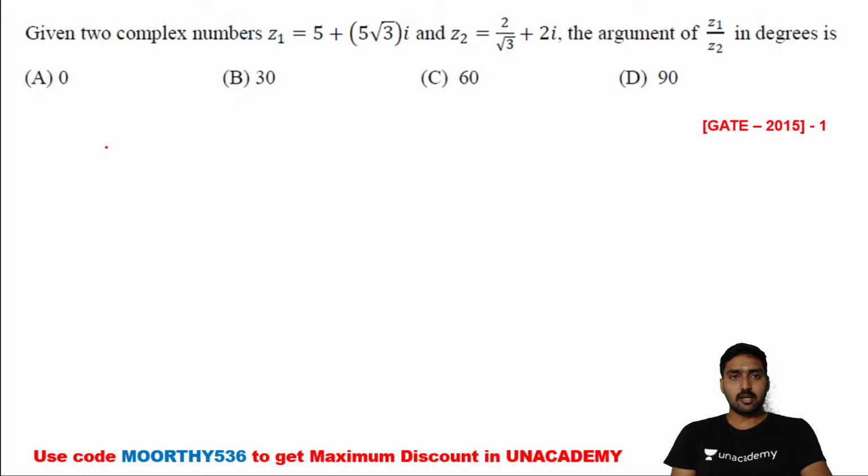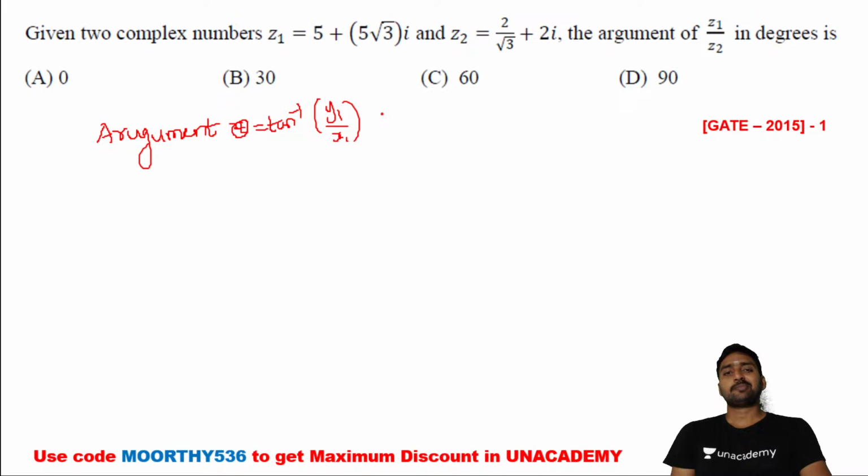The same formula for the argument of z1 divided by z2, as in the previous question: theta is equal to tan inverse of y1 divided by x1 minus tan inverse of y2 divided by x2.